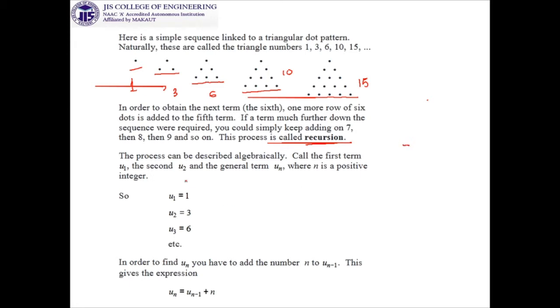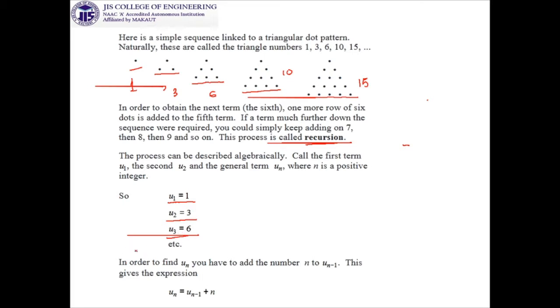Now, the same pictorial representation can be described algebraically also. If we take the first term as u1, it is 1. Then we are talking about u2. What does u2 denote? u2 denotes the total number of dots in the second step, and we have already counted it: it is 3, then 6, and so on.